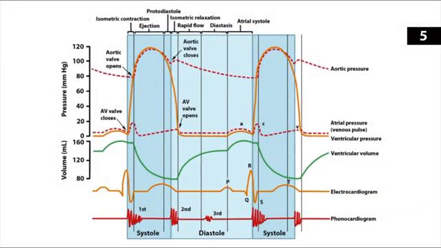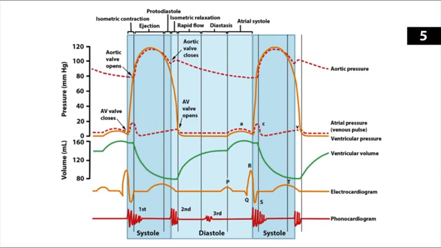Okay, so let's look at another diagram. And yes, I know this has a lot of stuff on it, but it's actually pretty useful, not that hard, and you do need to know it. Pressure here is on the y-axis, time is on the x-axis. Pay special attention to where systole and diastole are taking place, and use what we just learned about that cardiac cycle to orient yourself to when these events are taking place.